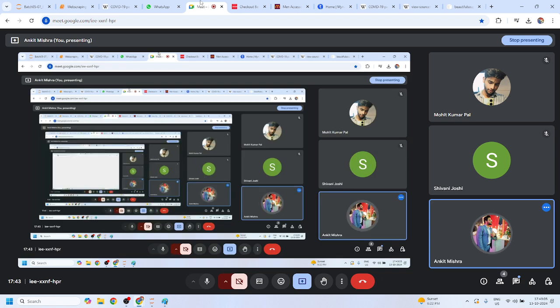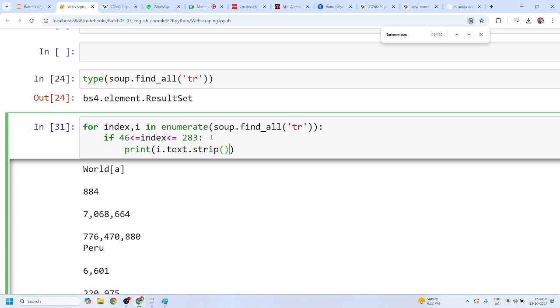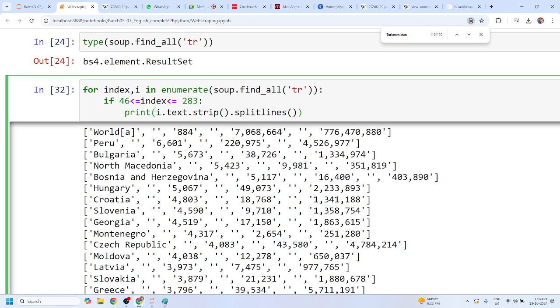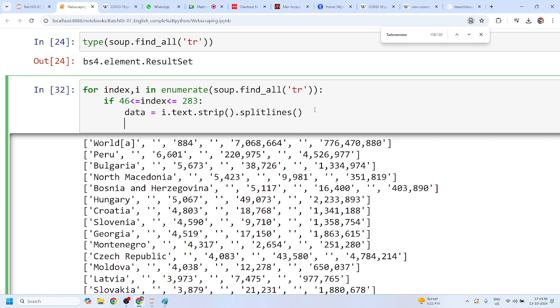Shivani, any doubt? Mohit? Candidate, you can simply ask me if you have any questions. No, sir. Now guys, you can simply use splitlines. Splitlines will split this text into a list, and it will give you these list values, right? So Mohit, I know that this is my complete data, so can I simply store it inside this data variable? And there are additional or external values, which are just nothing. These are blank quotes, right? Can I just remove these blank quotes? I know that in a list we have a remove method, and I can simply remove this. Mohit, yes or no?